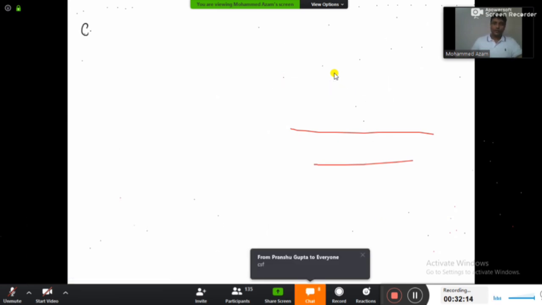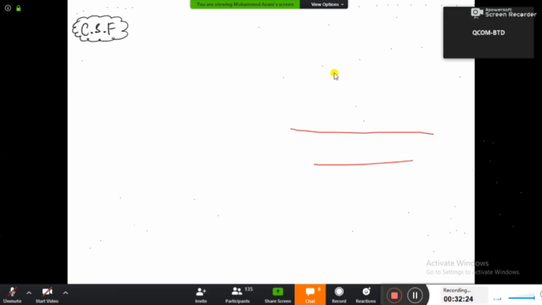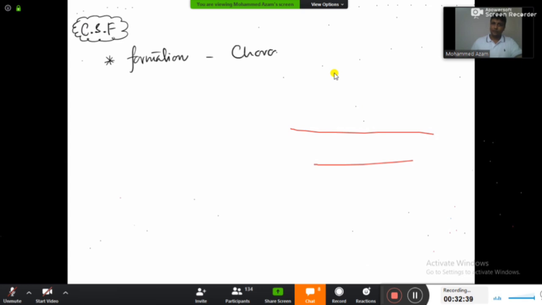So we are done with the ventricles of the brain and how they are connected. Now the next topic is CSF, cerebrospinal fluid. Very good Pranshu Gupta, very good Divij. It is CSF. Now in the CSF we have to remember a few points for your FMG exam. Point number 1 you have to remember is, first of all, formation. Where is this CSF formed? We all have been learning from school days. CSF will be formed from the choroid plexus.